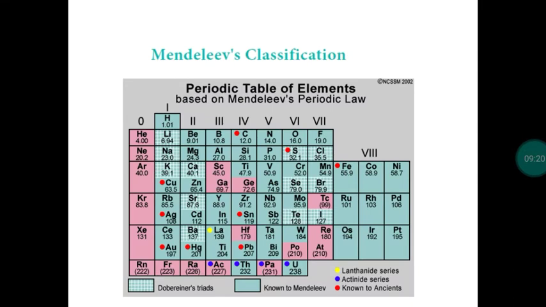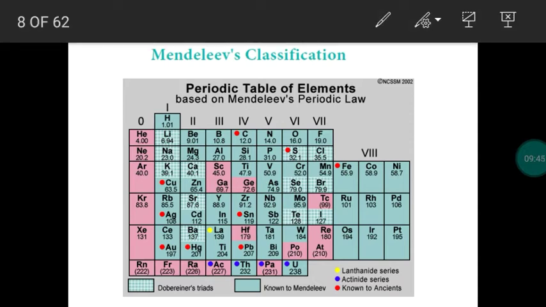Next, Mendeleev. Mendeleev also thought that atomic mass should be the fundamental property. So he proposed a periodic law. We call it Mendeleev's periodic law: physical and chemical properties of elements are periodic functions of their atomic weight or atomic mass. When atomic mass changes, properties will change. So this is called the Mendeleev periodic law. Based on it, he arranged a periodic table, called the Mendeleev periodic table.